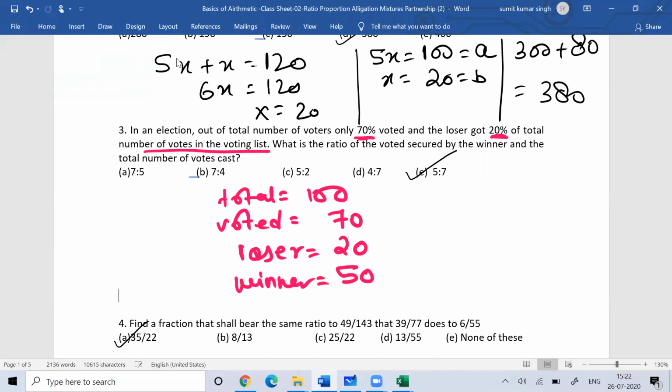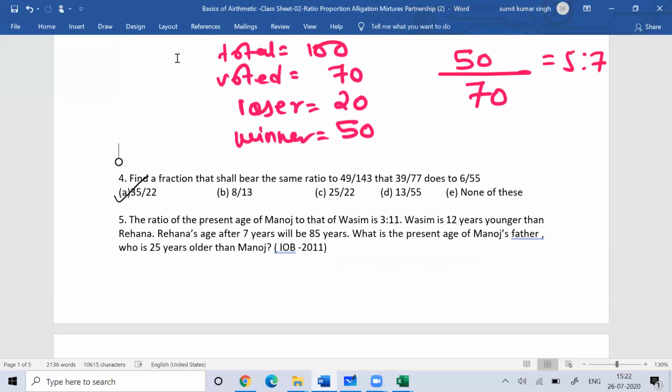Fine. So what is the ratio of votes secured by the winner? The winner got 50 votes, and the total number of votes cast is 70. So what is the ratio? 5:7. Okay.